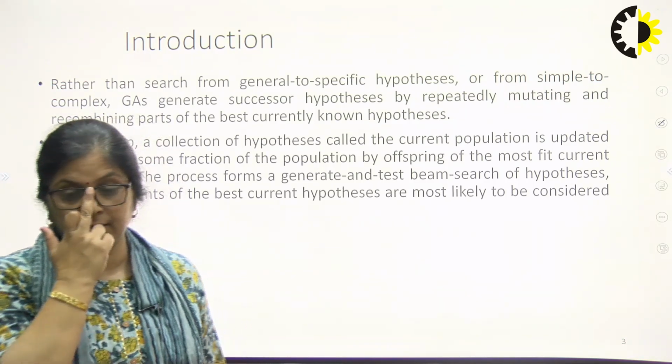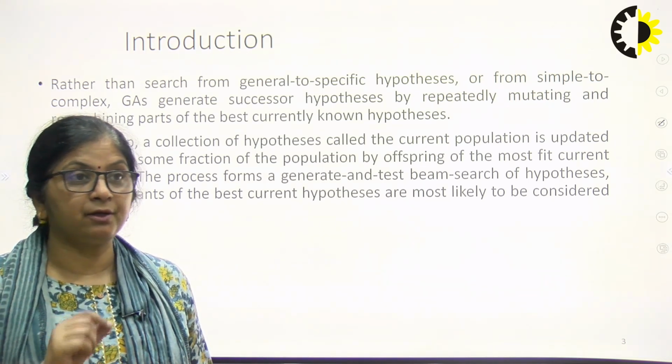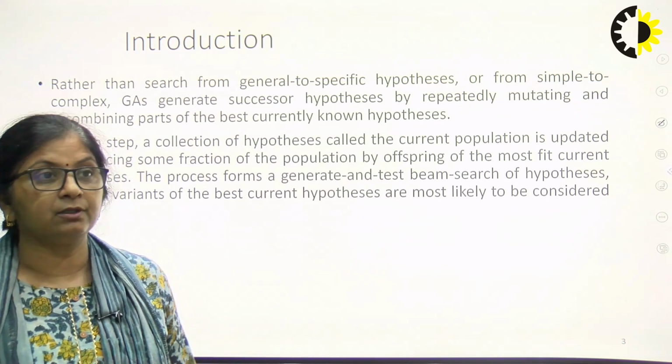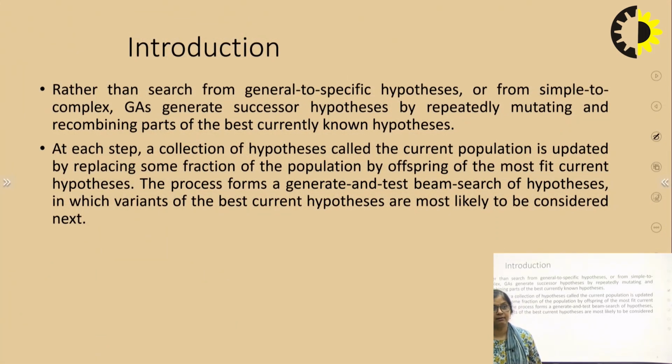For example, in decision trees, we take a decision tree with a single node. The node we decide based on the entropy, the information gain, and then we go on adding that until we get all the solutions. So that is the complexity we go on increasing, starting with the simple concept.